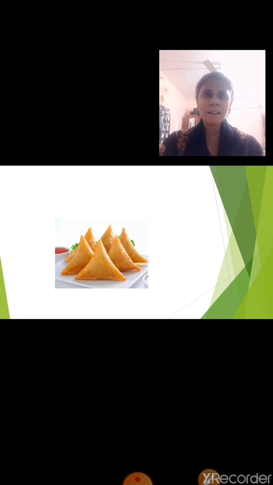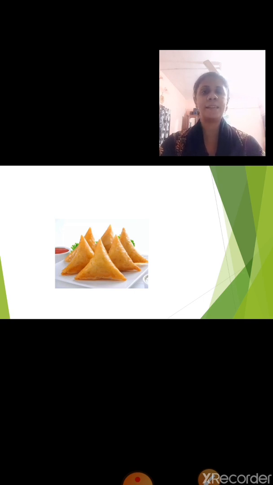Wow, what is this? Yummy samosas. Are you missing yummy samosas? Yes, I am also missing yummy samosas very much. Now tell me, what is the shape of the samosas? Is it a circle? No. Then is it a square? No. Then it may be a triangle.